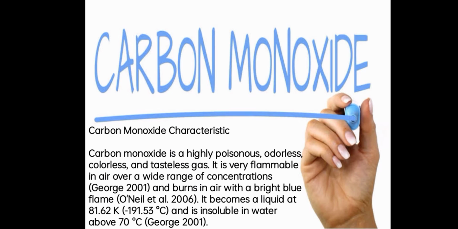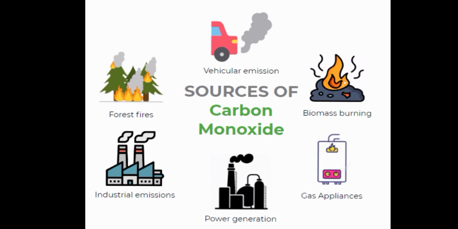Carbon monoxide characteristics. Carbon monoxide is a highly poisonous, odorless, colorless, and tasteless gas. It is very flammable in air over a wide range of concentration and burns in air with a bright blue flame. It becomes a liquid at 81.62 K and is insoluble in water above 70 degrees.